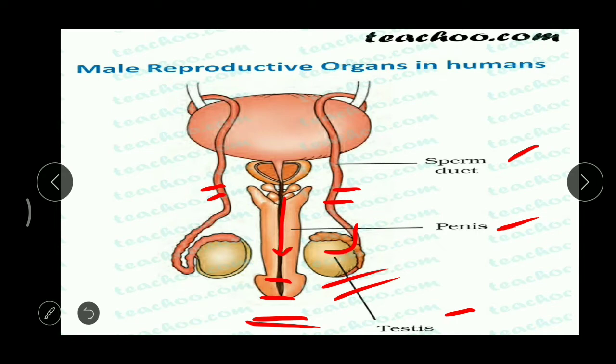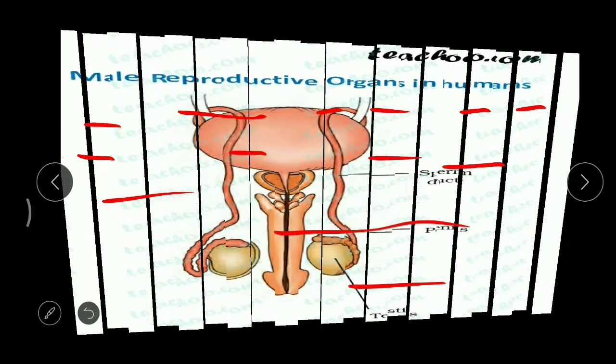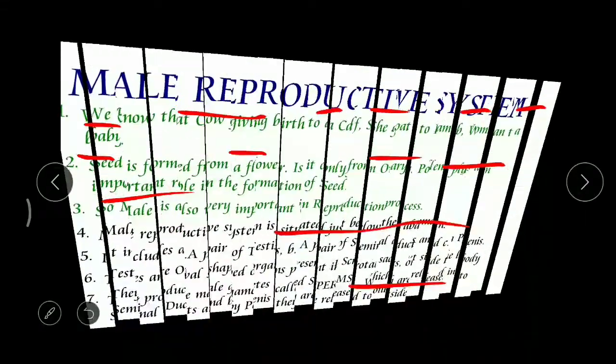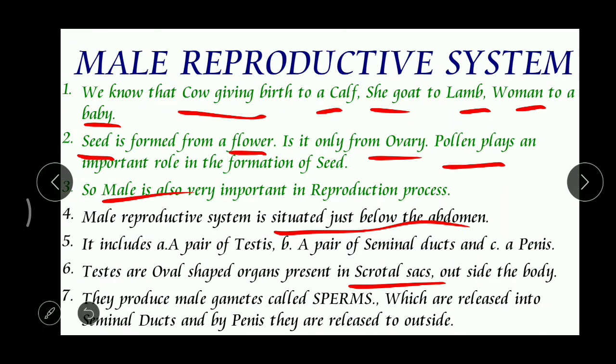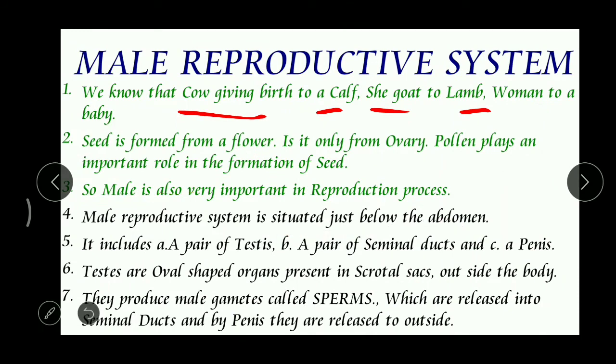From there the sperms enter the seminal duct, and from there they come to the penis. And what is the function of the penis? The penis is used to release the sperms to the outside. Got it, children? So this is the simple male reproductive system. Good. And now let's come to the female reproductive system.